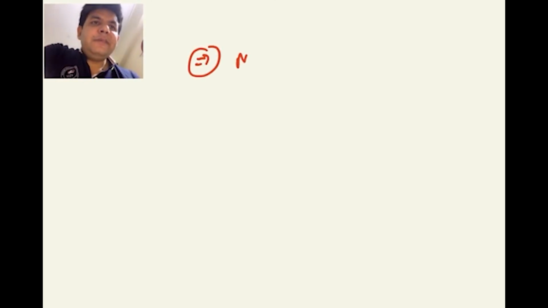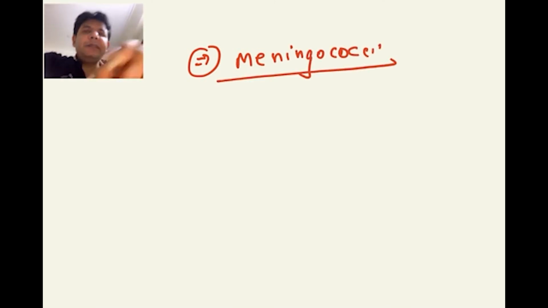See guys, definitely there will be a question regarding a meningococci case study. They will give you fever, headache, neck rigidity, Kernig sign, Brudzinski sign, and then they can say that CSF has been taken, cultured on chocolate agar and all, and the organism is found to be catalase and oxidase positive. Thayer-Martin media is used for them. Catalase oxidase positive, this meningococcus is lens shaped. They can show you purpura fulminans also here, and endotoxic shock is common here because this is a gram negative one having lipooligosaccharide, which is responsible for the endotoxic shock.